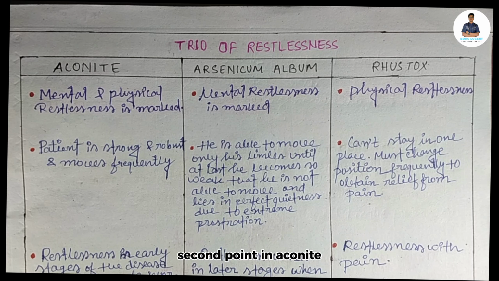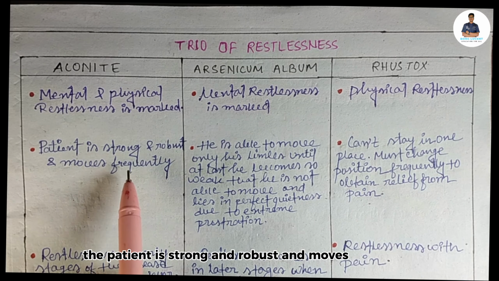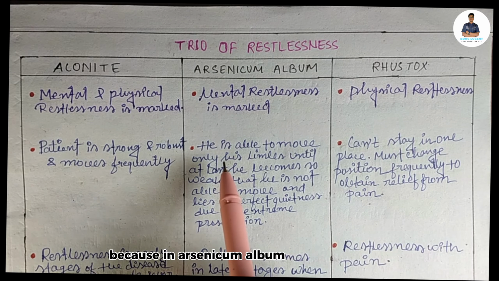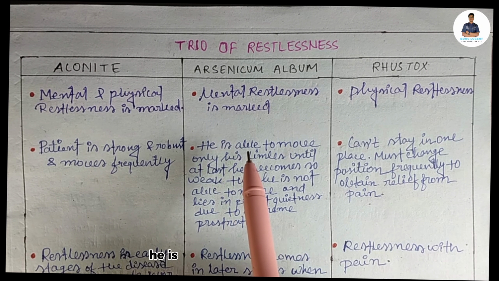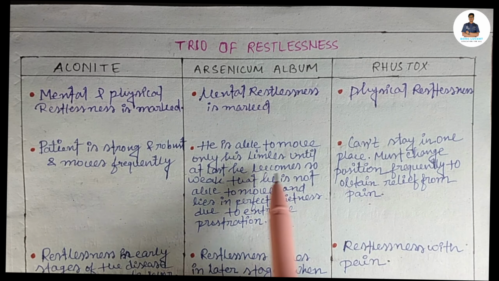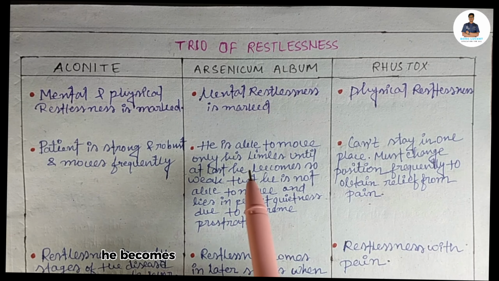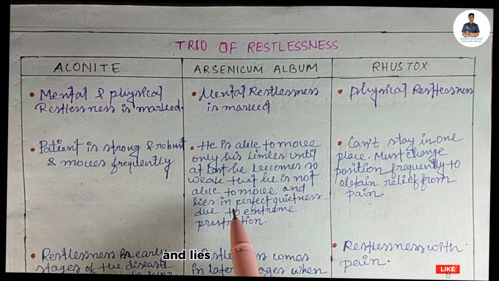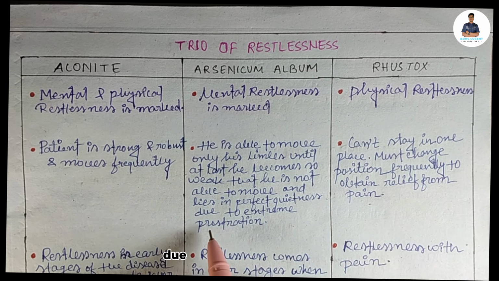Second point, in Aconite, the patient is strong and robust and moves frequently. In Aconite, the patient is very strong, healthy. Robust means very healthy and strong, and moves frequently. Not like Arsenicum album, because in Arsenicum album the patient is able to move only his limbs until at last he becomes so weak that he is not able to move and lies in perfect quietness due to